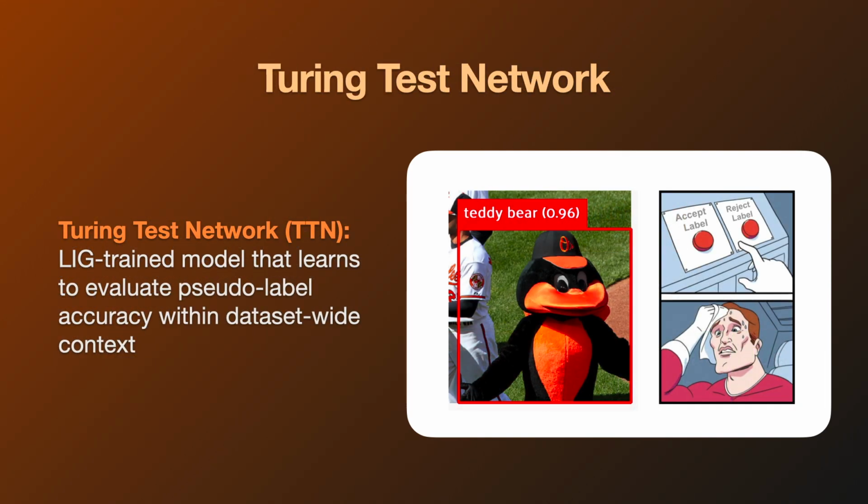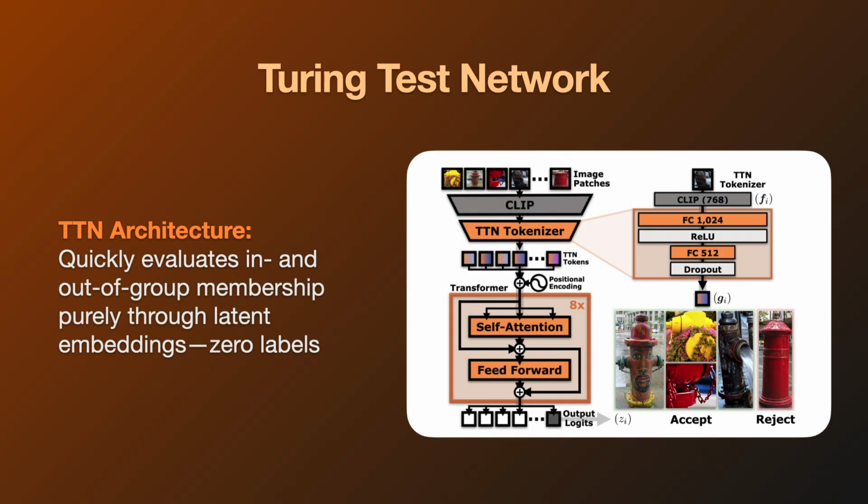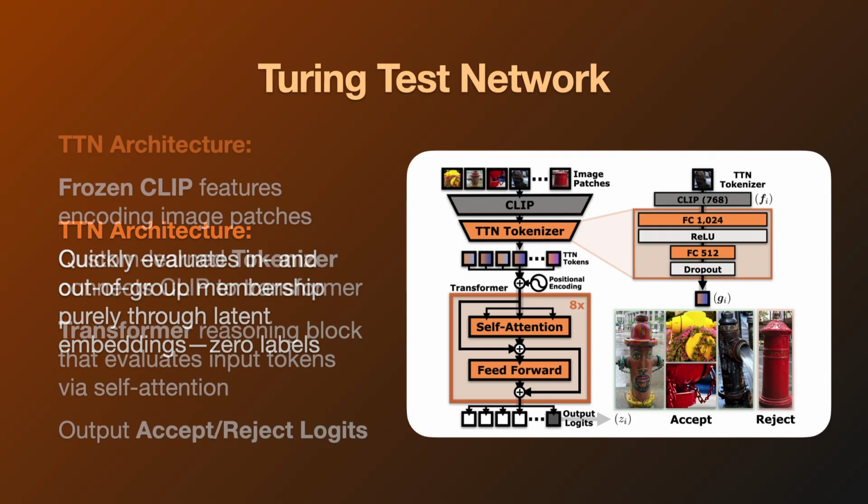We use the label imitation games to train our Turing test network that learns to evaluate pseudo-label accuracy within a dataset-wide context. In this way, the Turing test network takes on the role of automated judge at inference to perform pseudo-label pruning. Importantly, the architecture is lightweight, and the TTN is able to evaluate in and out of group membership purely through latent embeddings, without any label inputs.